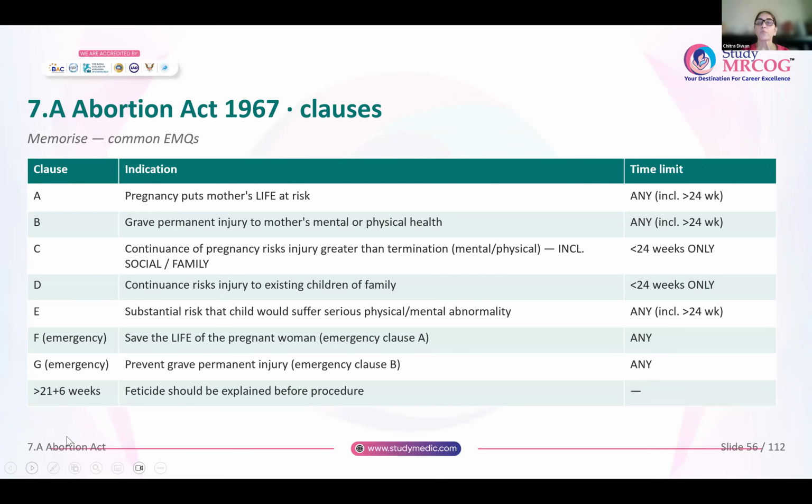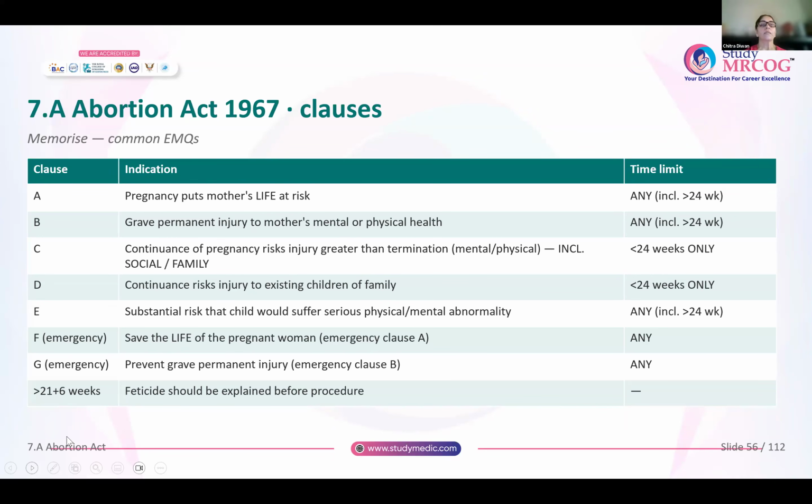Normally pregnancy can be terminated up to 24 weeks only, but if continuation of the pregnancy is putting the mother's life at risk, even if the pregnancy is more than 24 weeks, at any time the pregnancy can be terminated. Now, continuation of the pregnancy will cause grave permanent injury to the mother's mental or physical health. That is clause B. Even for this clause, there is no upper limit to gestation. Even after 24 weeks of pregnancy, it can be terminated based on clause B.